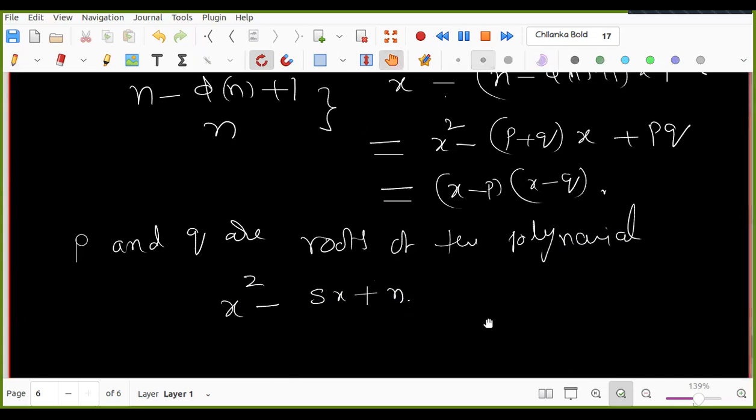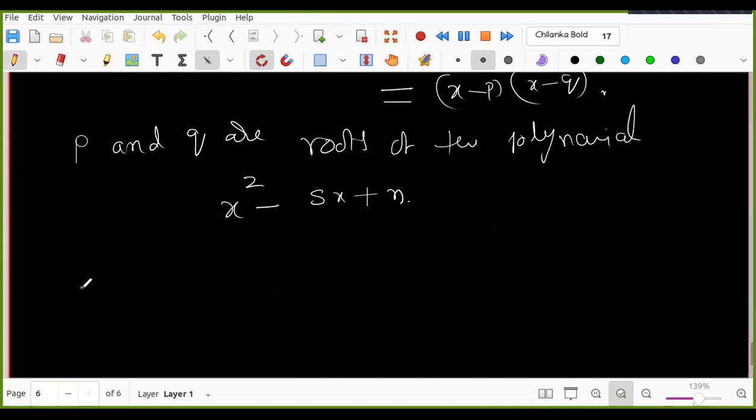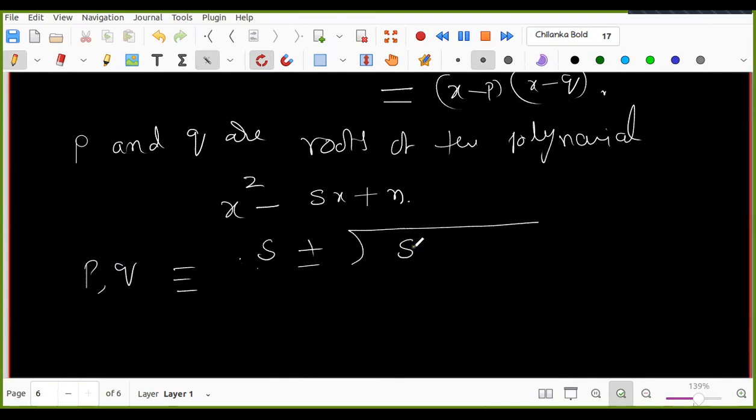So how do you find the roots now? You know the formula, right? So P, Q is equal to S plus or minus root of B square minus 4AC, so 4N, by 2A. From that you can get the P and Q values. Is this part clear?